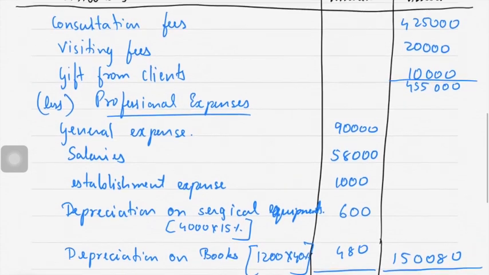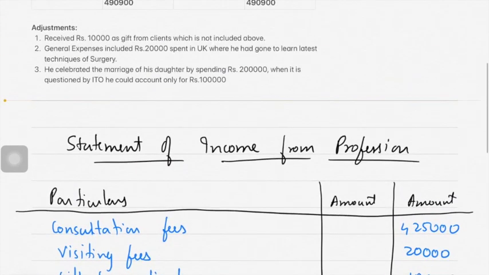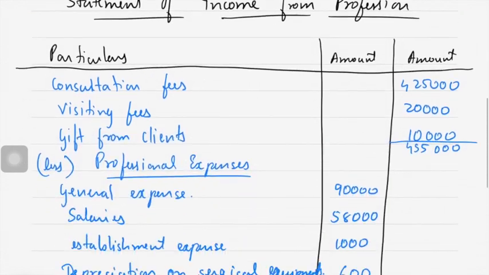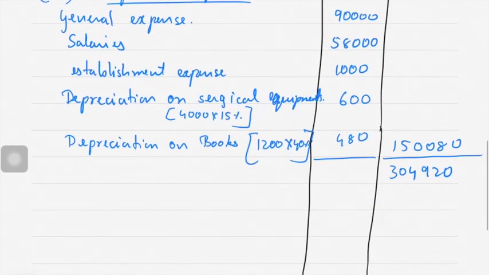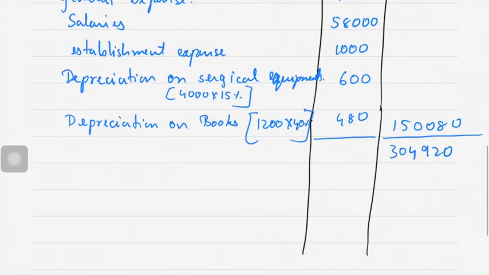Okay, now this is not the final answer because of this 1 lakh adjustment 3. He has spent 2 lakhs, out of which only 1 lakh he could account. So remaining 1 lakh is again taxable, correct? So that you have to add back. So put a star mark.